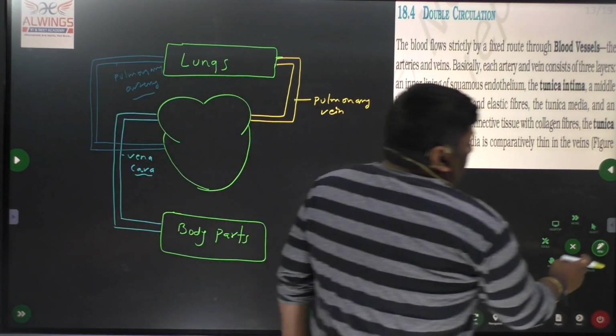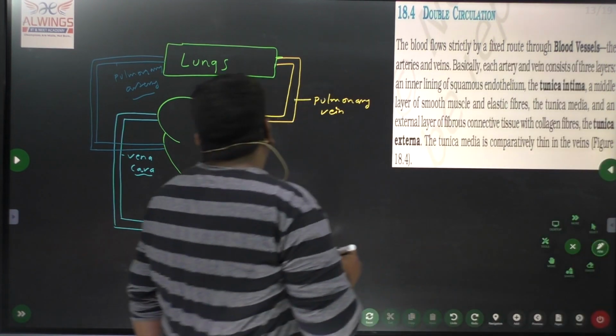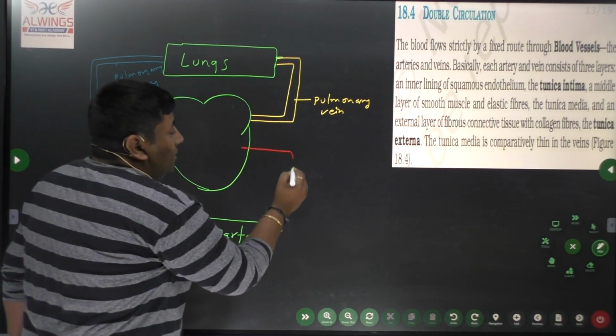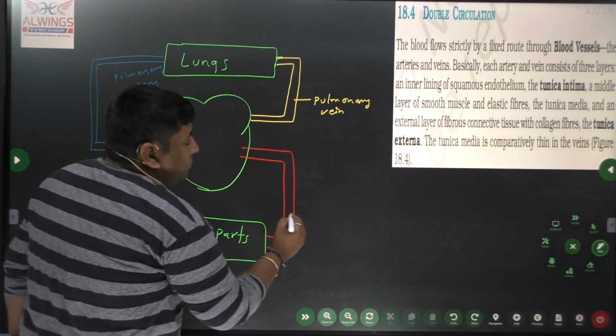Finally, from our left ventricle, blood moves to the entire body through the aorta.